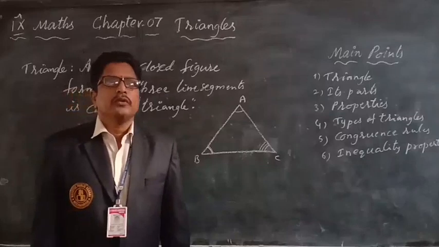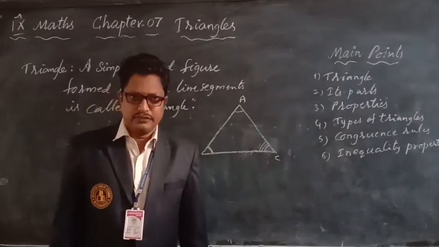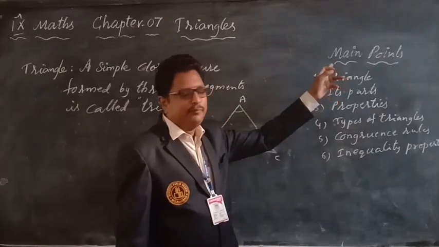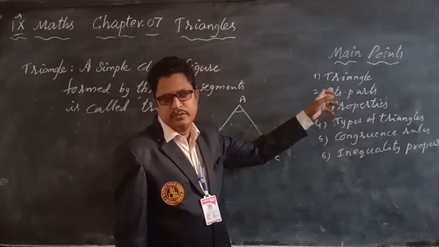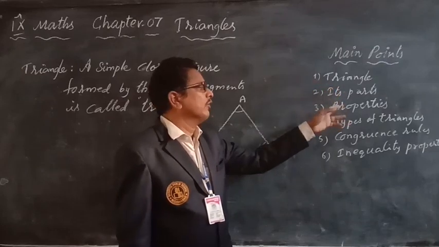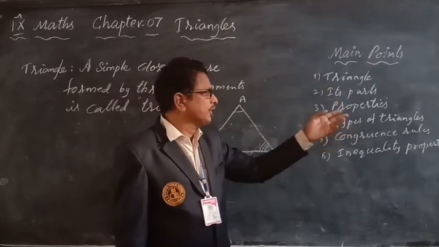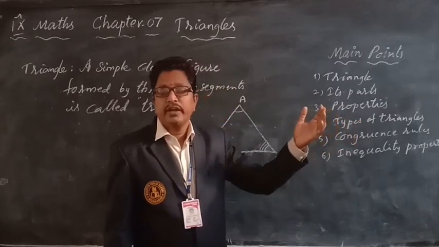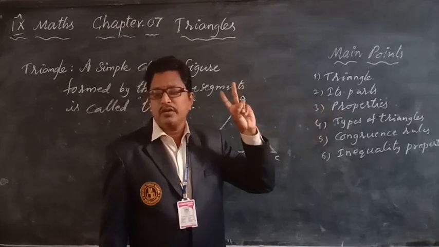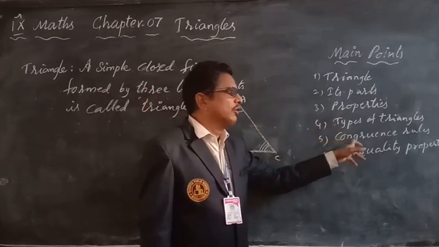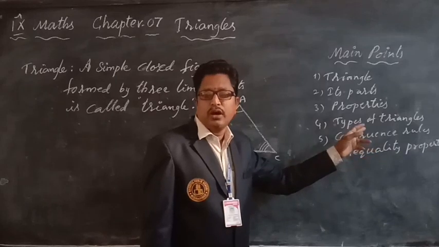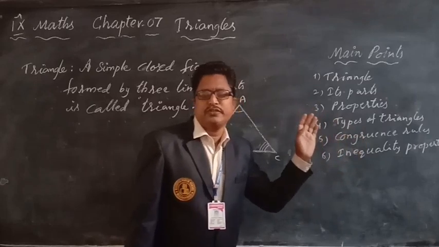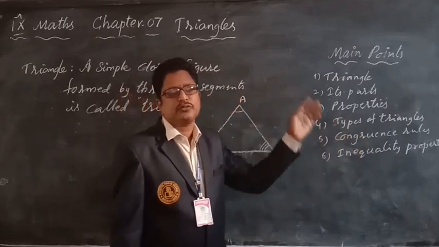So, what are the main types of triangles? Triangle definition, next its parts and properties of triangles, types of triangles according to sides and according to angles, congruence rules of triangles, and inequalities properties. These are the main points of triangles.